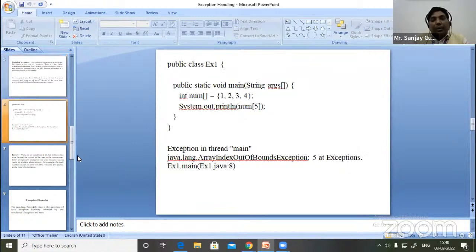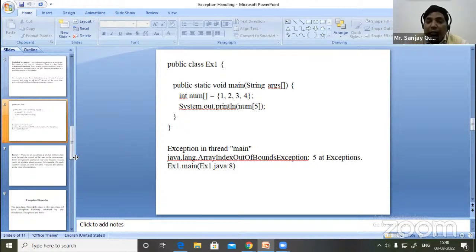Here, public class ex1, public static void main, String args, int num array is equal to 1, 2, 3, 4, meaning I have only 4 elements, and we want to retrieve the 5th element. System.out.println. When we compile, there is no exception or error. But when we execute, in that condition, this provides the array index out of bounds exception.